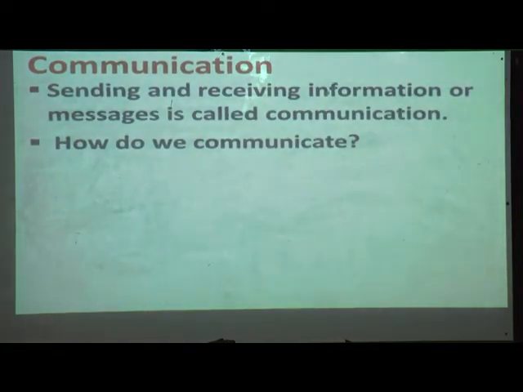Sending and receiving information or messages is called communication. What is meant by communication? Sending and receiving information is known as communication. How do we communicate, children? Nowadays, how do we communicate with each other?